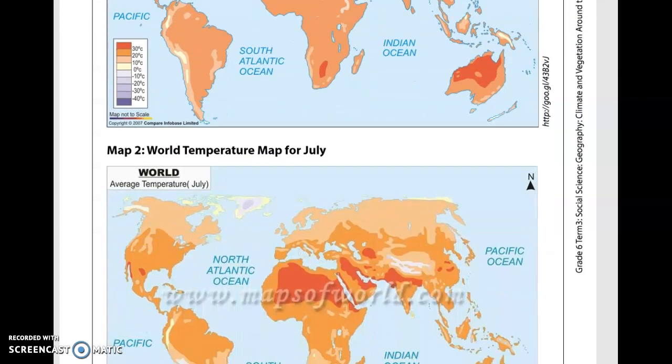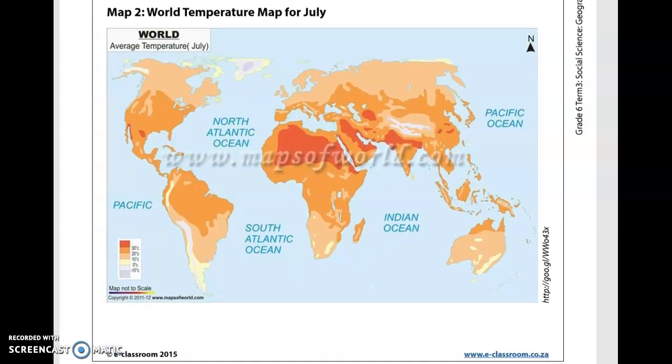Then we're going to look at map 2, and that's world temperature map for July. So here you can see the story is a little bit different. It's summer in the northern hemisphere, and there it looks a little bit better.